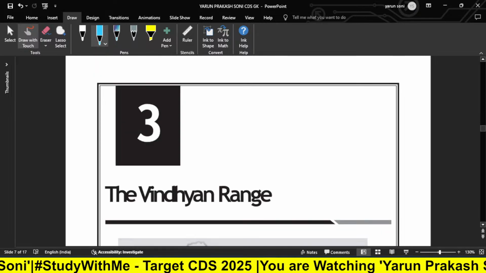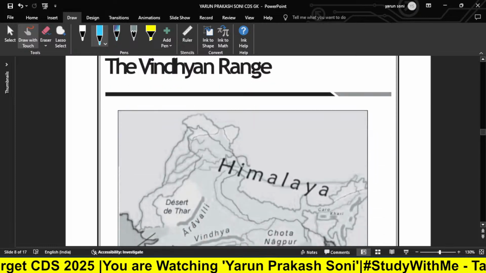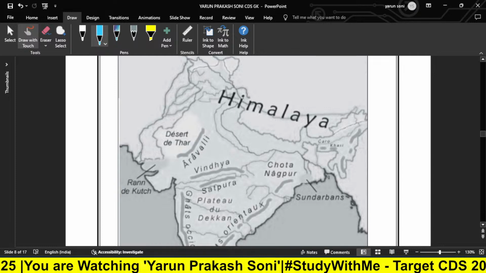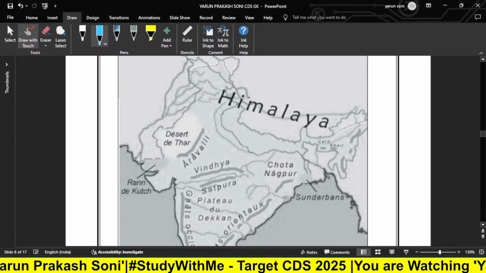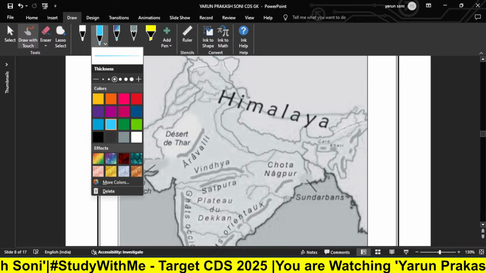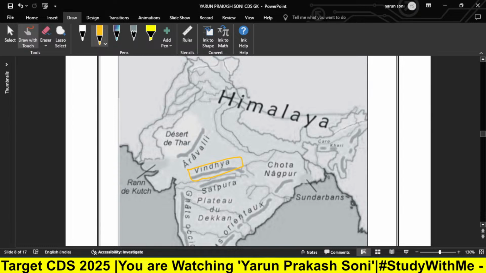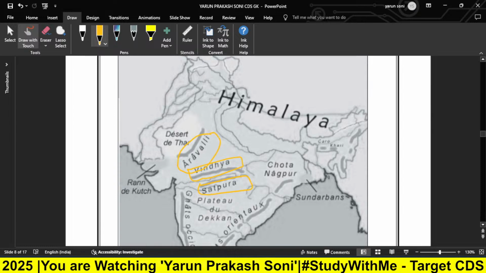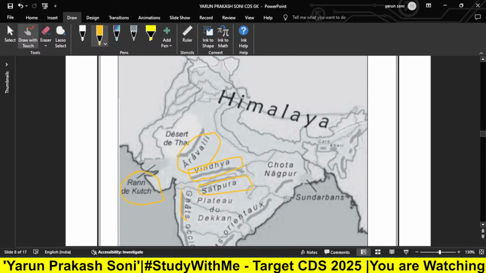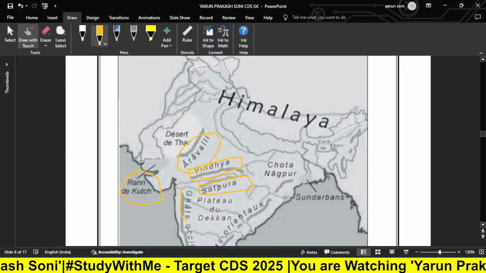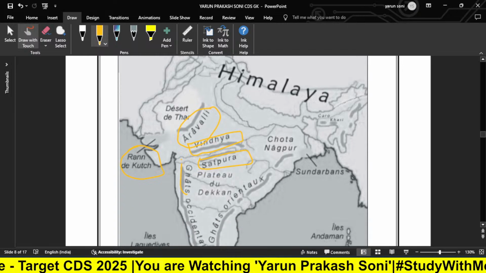Now we have the third chapter, which is the Vindhyan range. So here we have the Himalaya. Now, where is the Vindhyan range? As I said earlier, we can analyze the particular range from the map. As you can see, the Vindhyan is located here, near the Aravali, the Satpura, and the Ganga plateau, and here is the Rann of Kutch, near Gujarat. So these are the rough locations of the Vindhyan range.